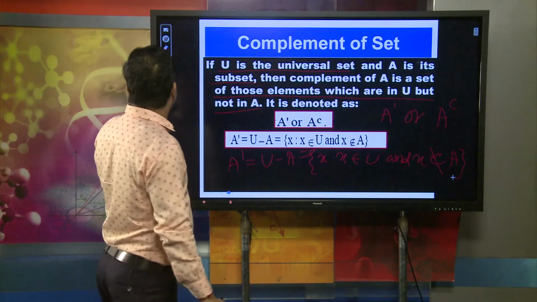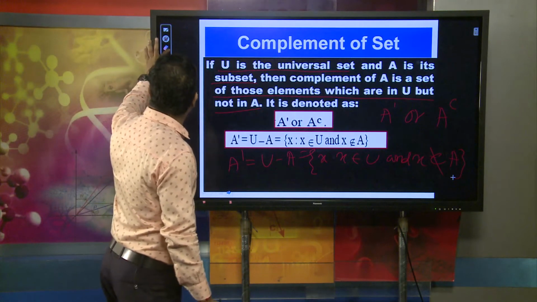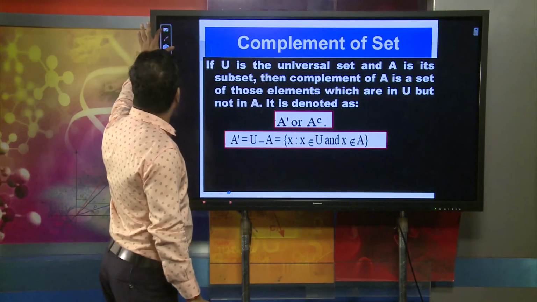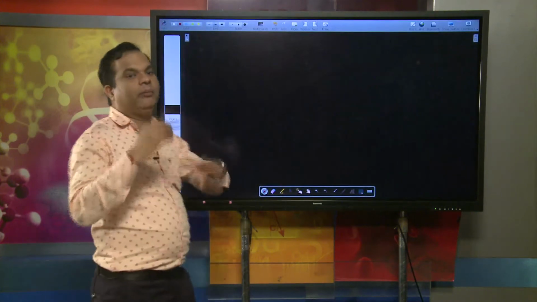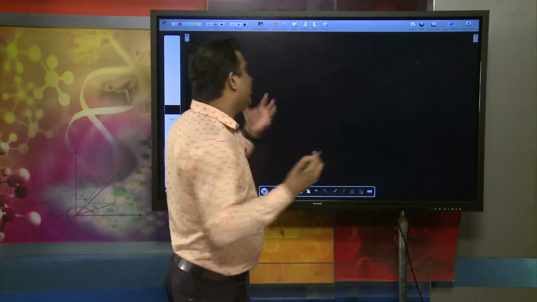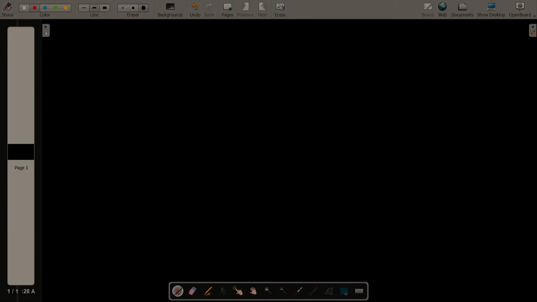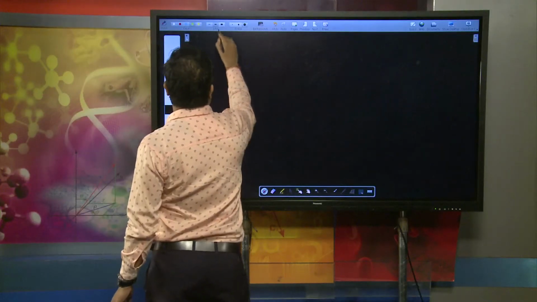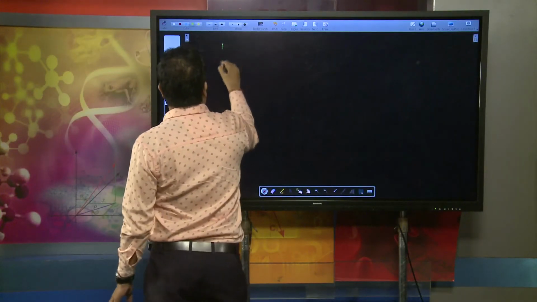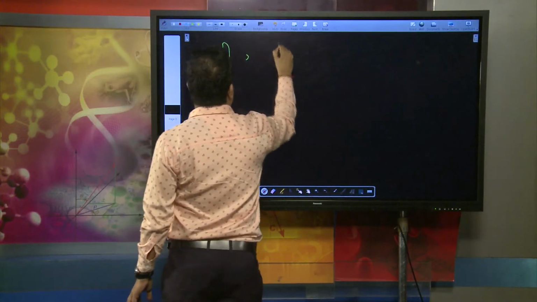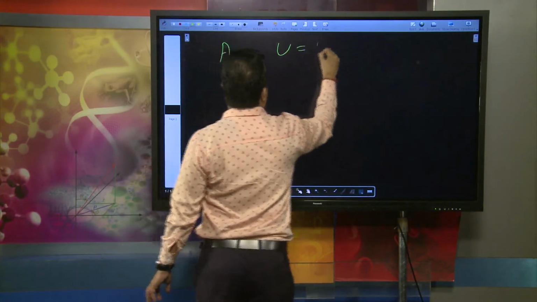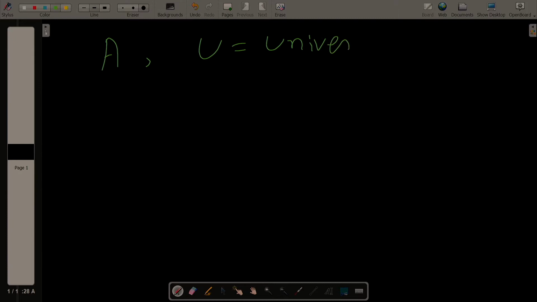Okay, that is known as A complement, and there are different properties involved under the complement of a set. Suppose A is a set and U is the universal set.